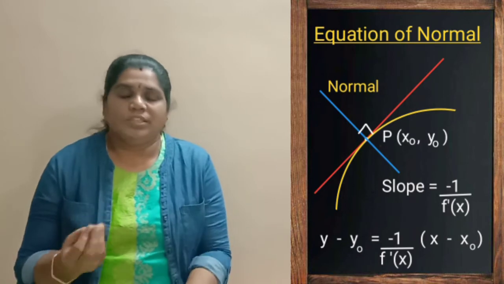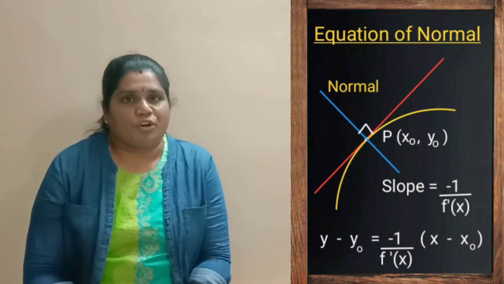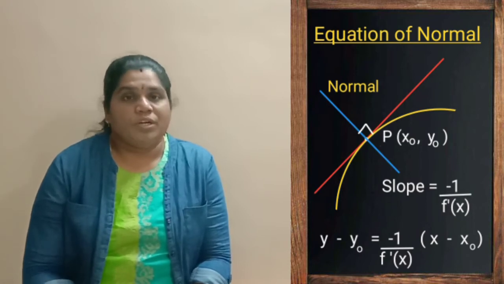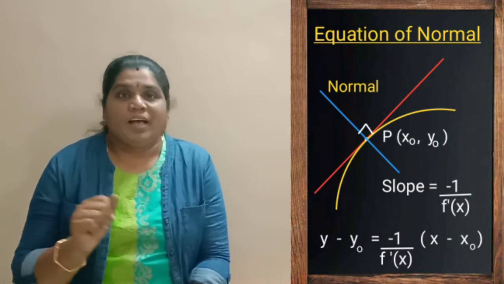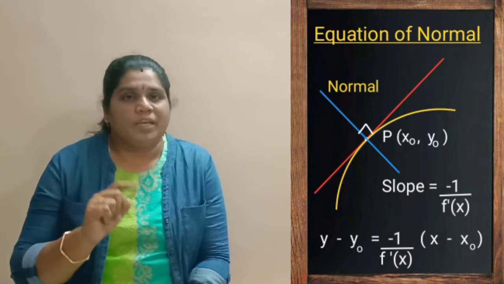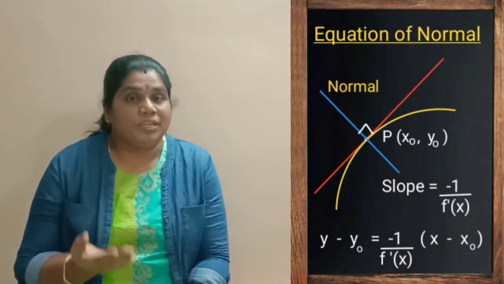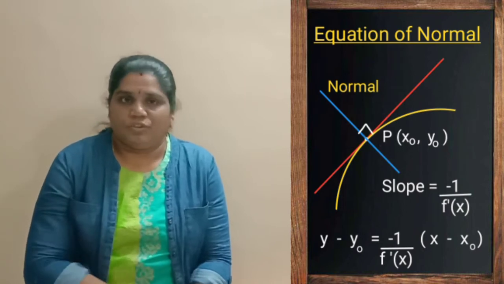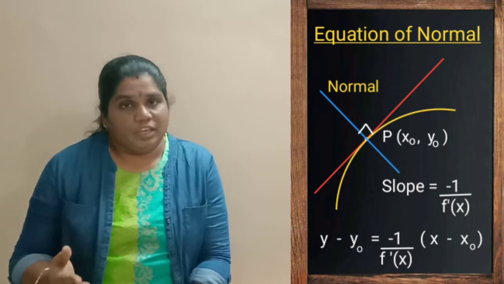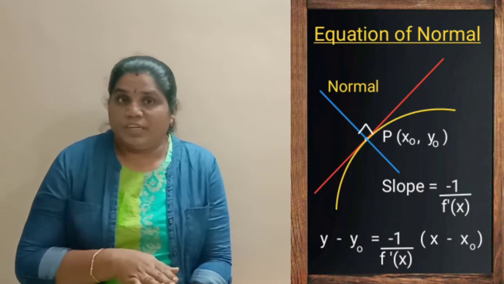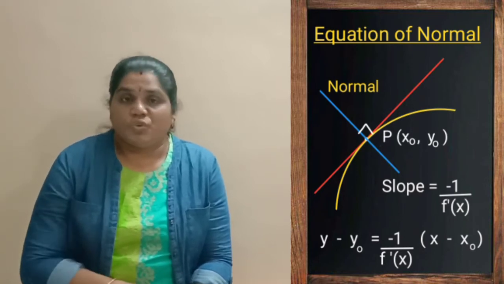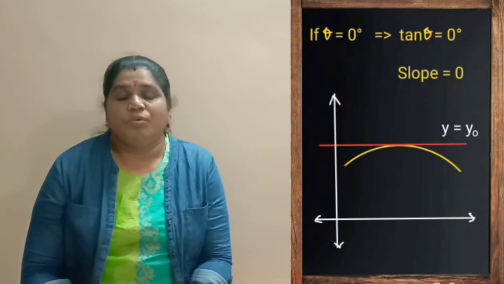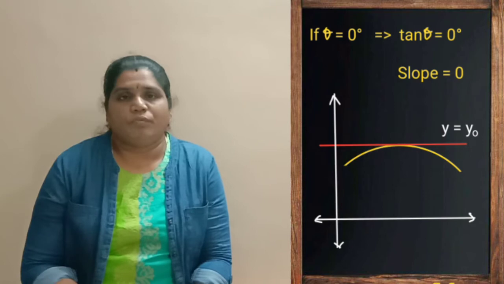With this slope and the point of contact, using the standard formula, y minus y naught is equal to, here I mentioned minus 1 by f dash of x because of the perpendicular condition, into x minus x naught. Now we saw the equation of the tangent and then the equation of the normal. And now I am going to tell you two standard formats.